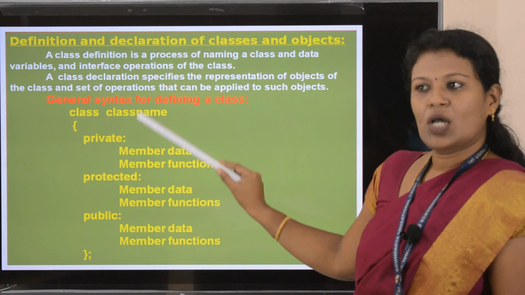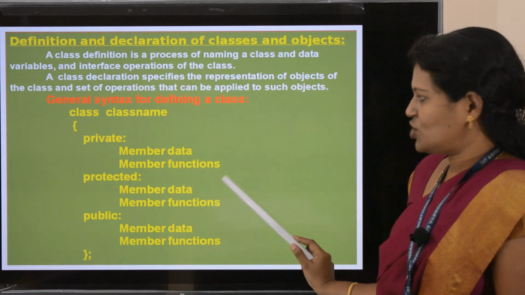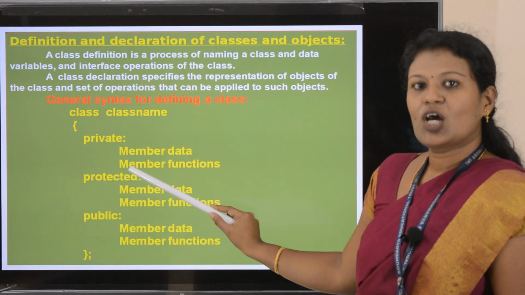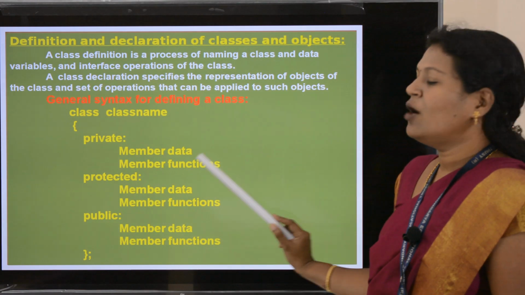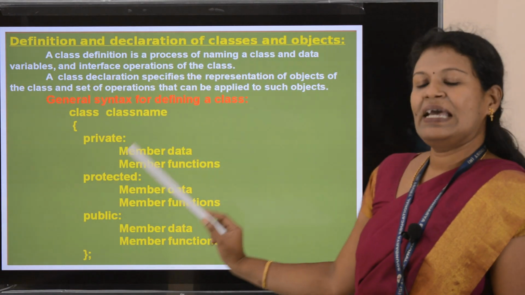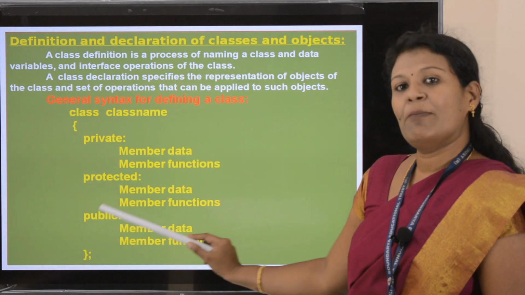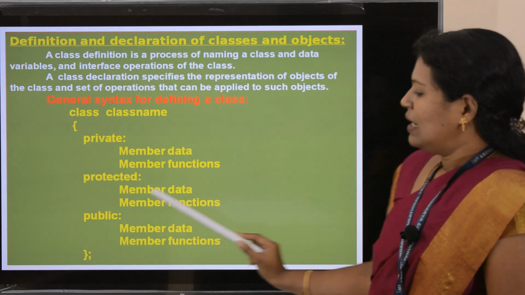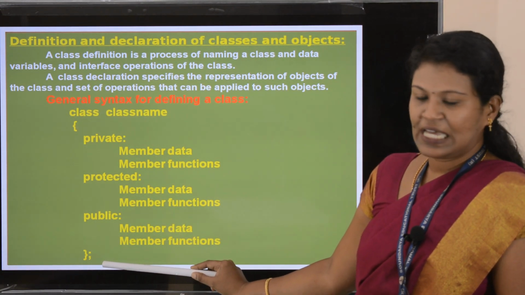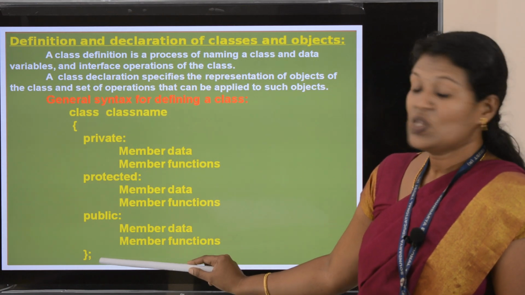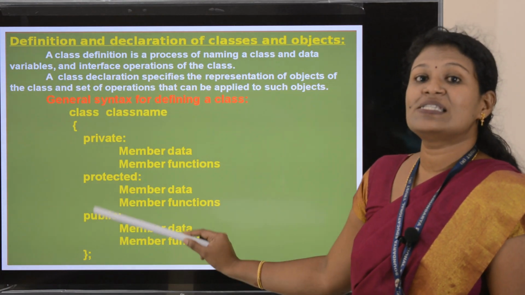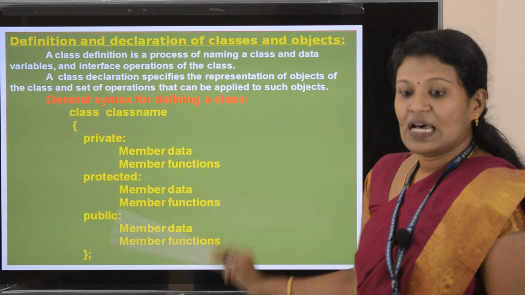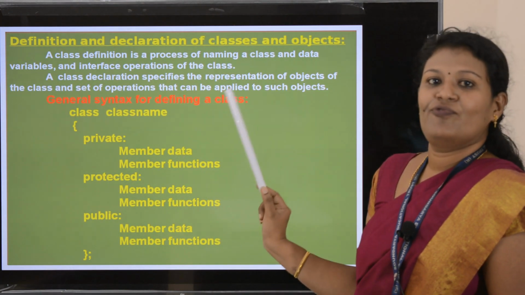So private, colon, member data, member functions. Followed by the next access specifier, protected, colon, member data, member functions. Followed by the next access specifier, public, colon, member data, member functions. Last, you close the flower bracket and give a semicolon. Semicolon in C++ denotes terminating, that is, ending. So this is the general syntax of a class.